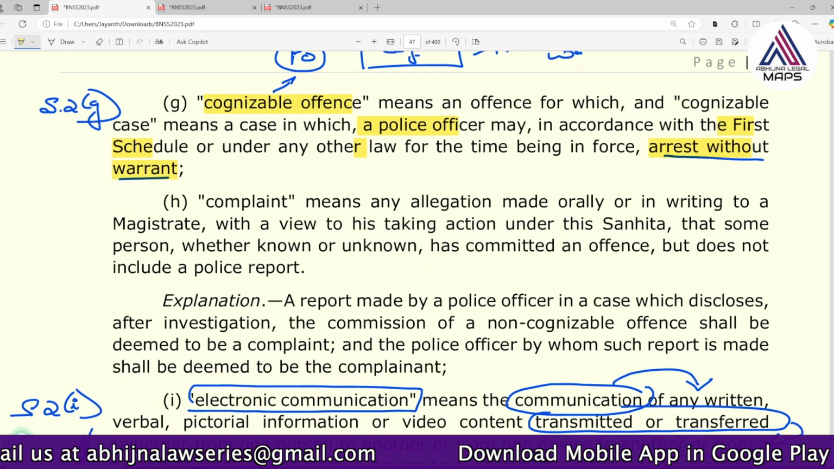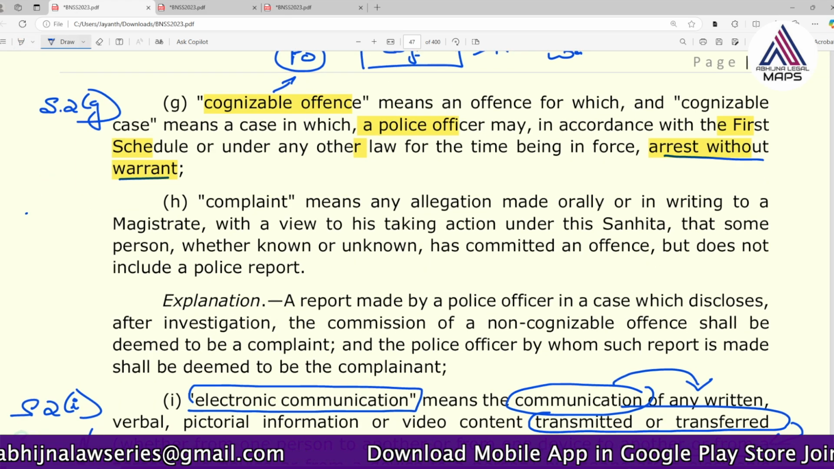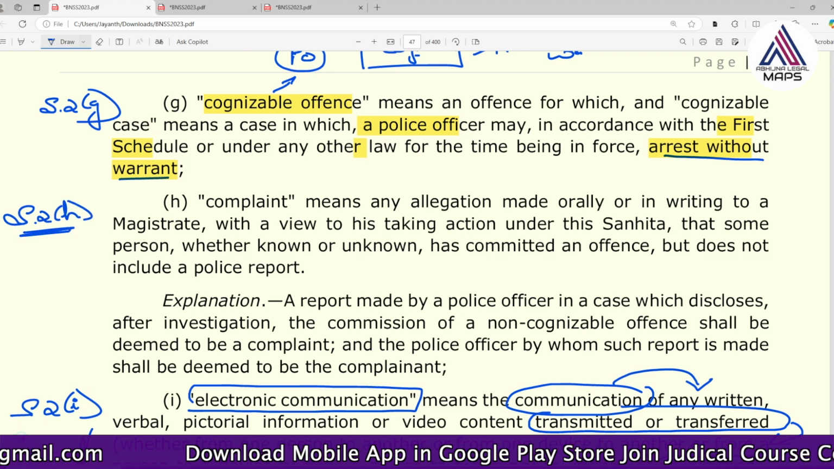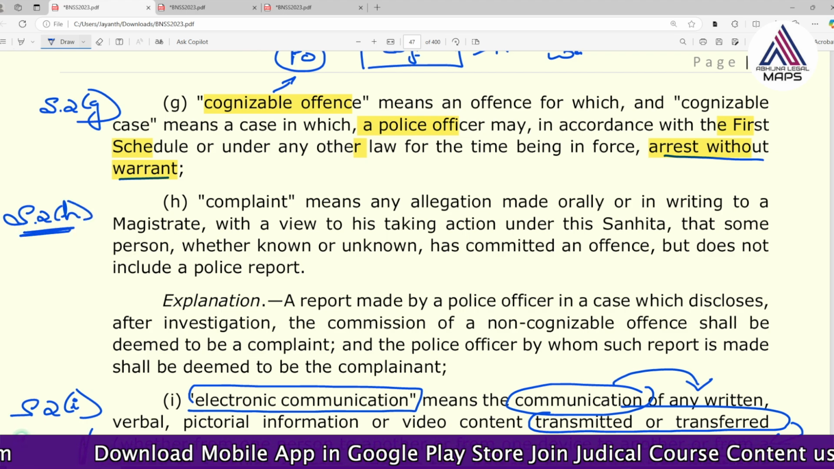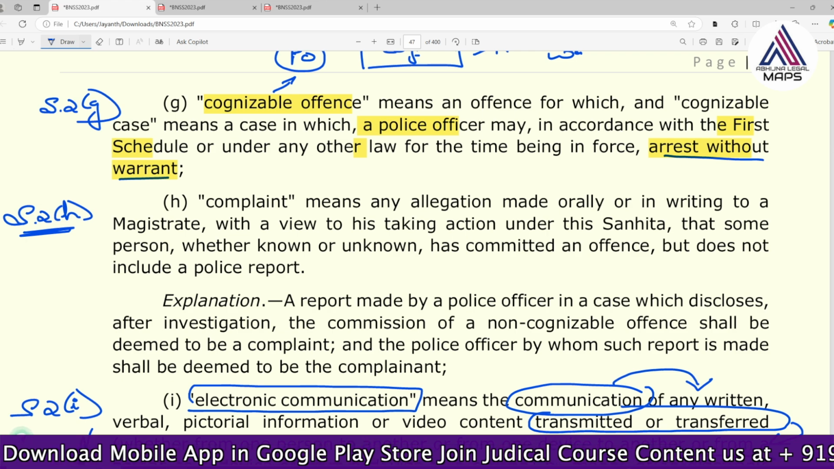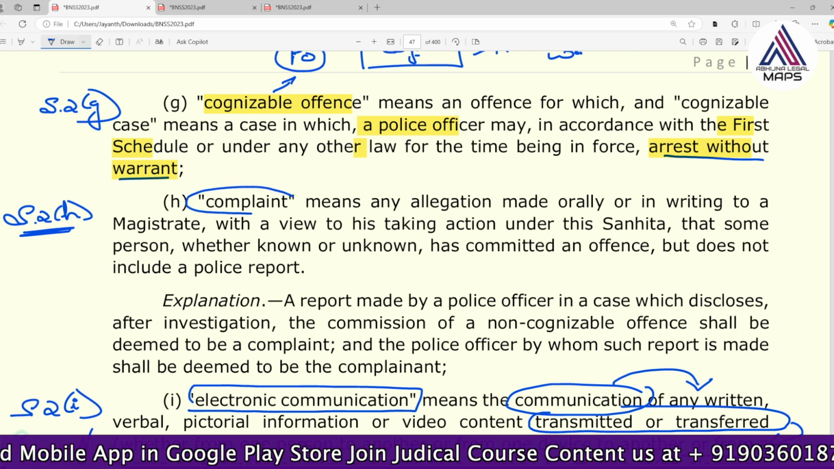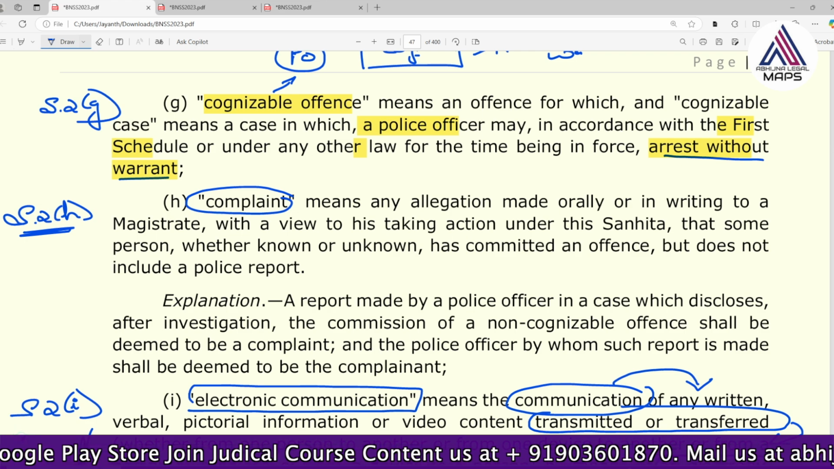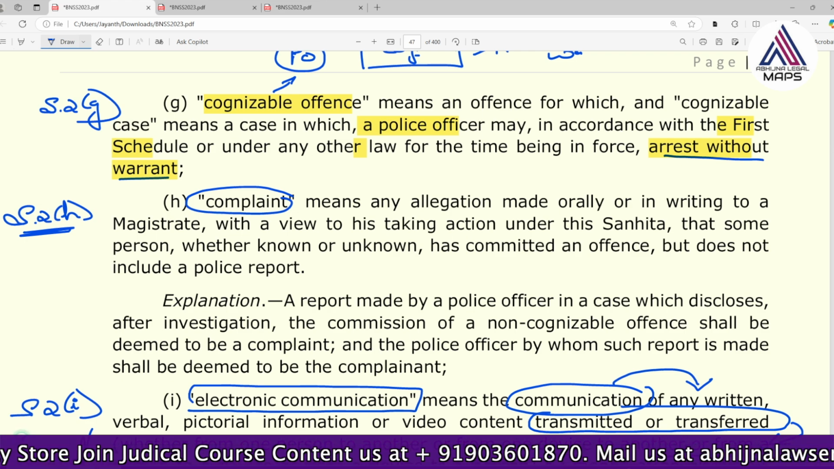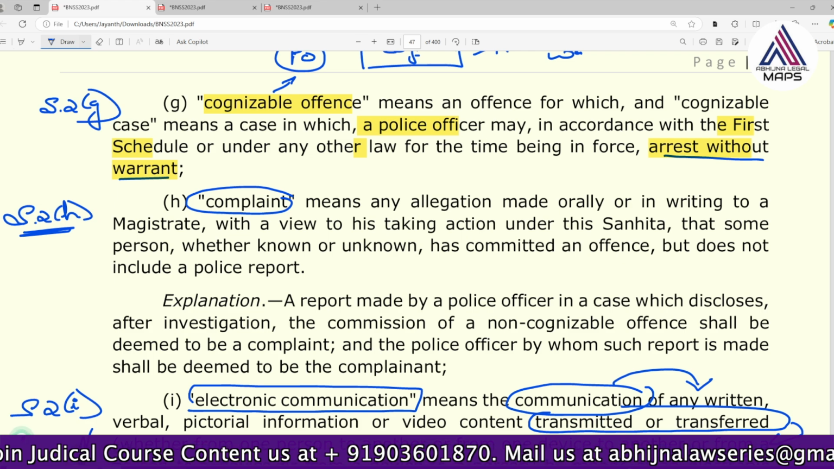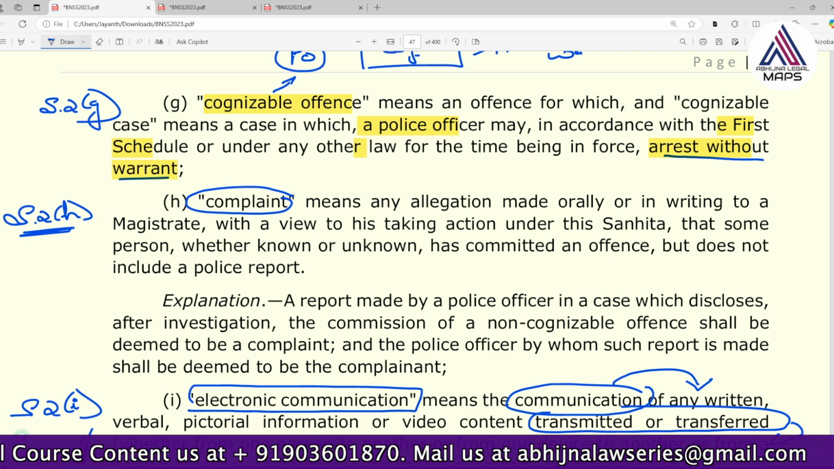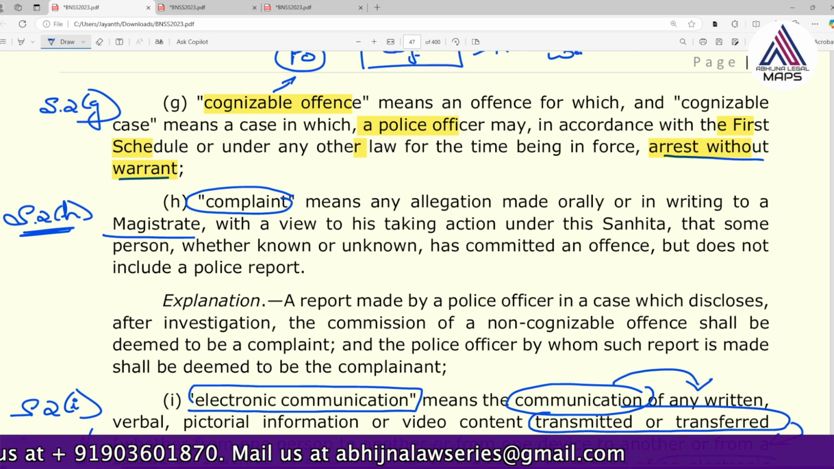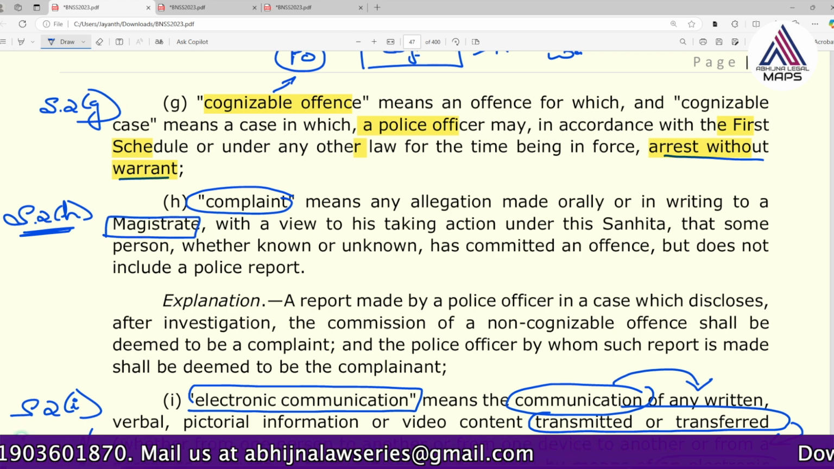Yes, see here, complaint has been defined under Section 2(h). So remember these defining words. Complaint. Complaint means any allegation. Usually, what do we understand? Complaint is made to a police officer, we think, right? No, that is information made to a police officer as per BNSS. So complaint is always made to a magistrate. Please remember, it is always made to a magistrate.